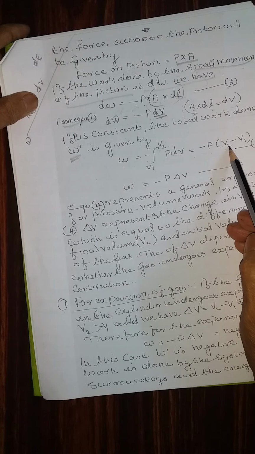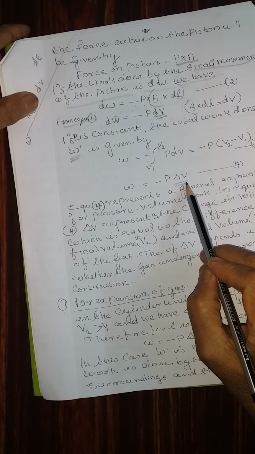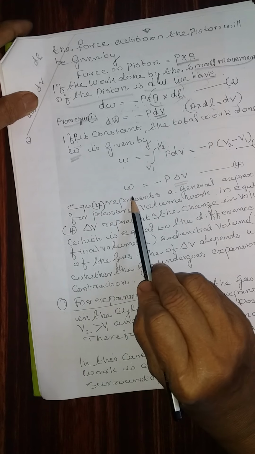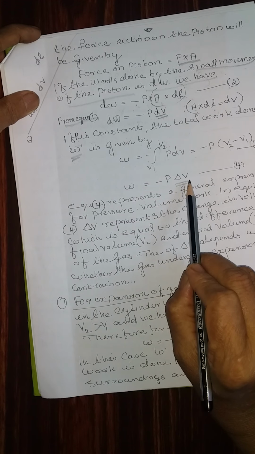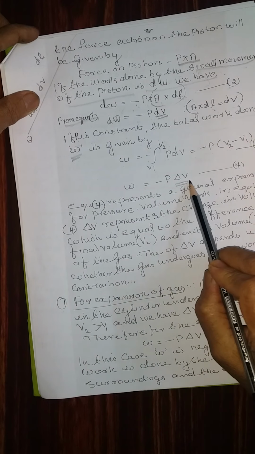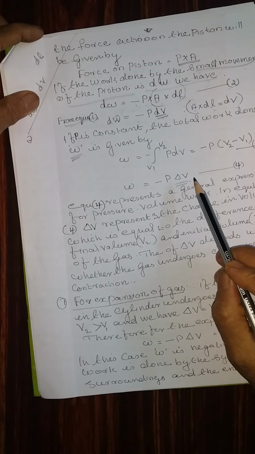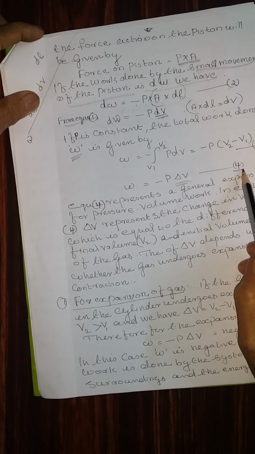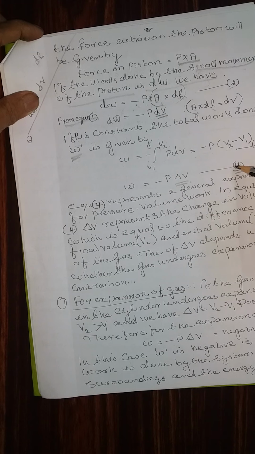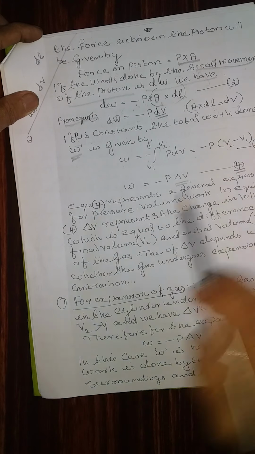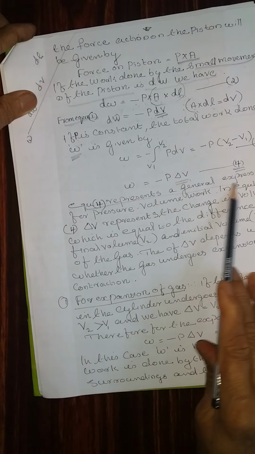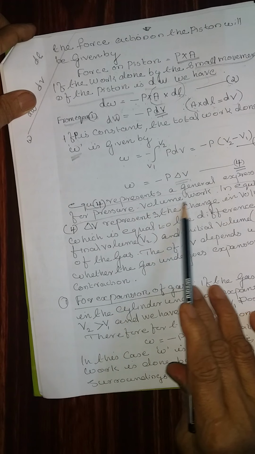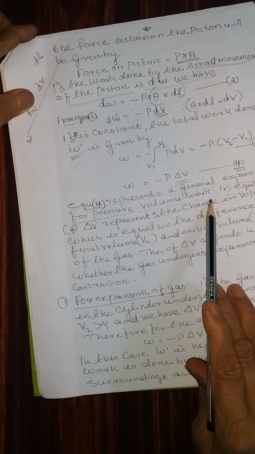We know that V2 minus V1 is equal to delta V, so W is equal to minus P delta V, where W is the work done by the system. This is equation number 4, one of the most important equations, and it represents the general expression for pressure-volume work.